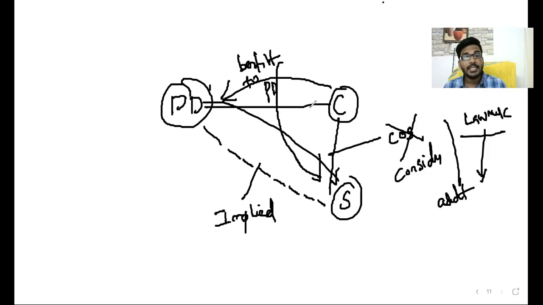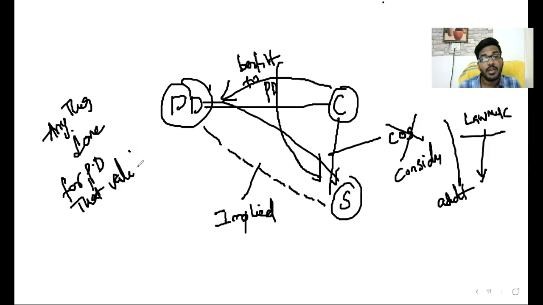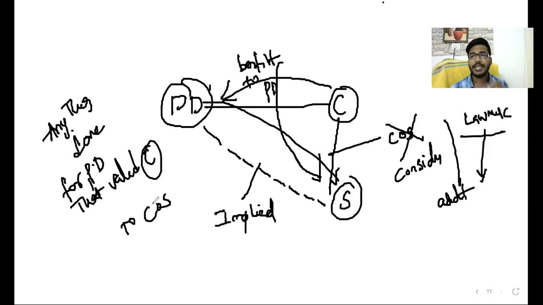Okay, sir. Anything done for the benefit of the principal debtor, that is the reason why there is a statement in the ICA book. Anything done for the benefit of the principal debtor, the PD, is a valid consideration to the contract of surety. So that is the statement. Generally, there is no consideration, but this is a statement.